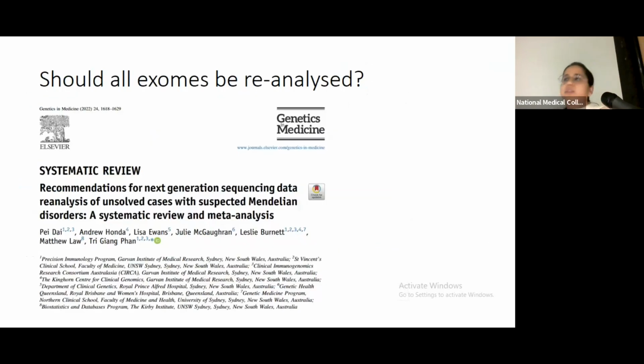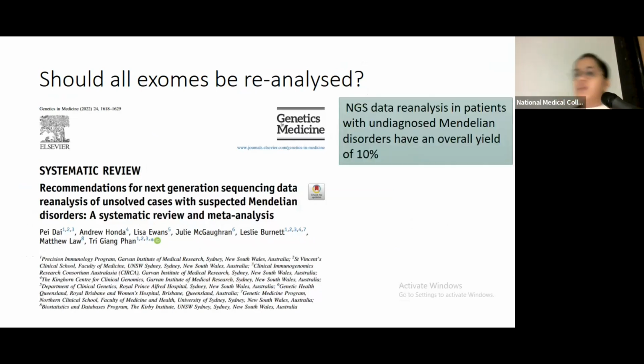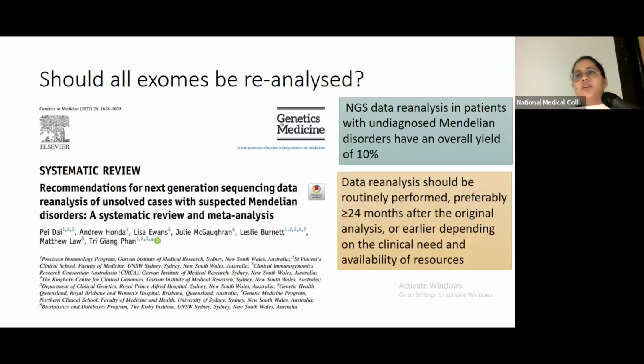So based upon that, should all exomes be reanalyzed? There were many systematic reviews, and one of them said that yes, NGS data reanalysis has value because it increases the overall yield by 10%. And how long after should this data be reanalyzed? They say there are no particular guidelines, but in their meta-analysis, preferably more than 24 months after the original analysis.